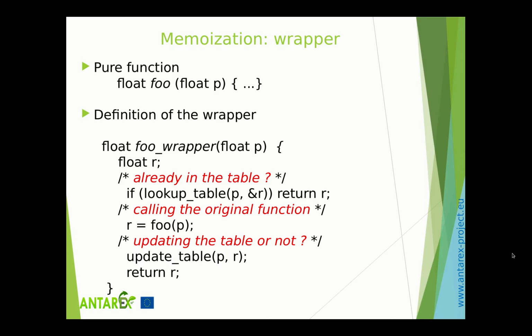Then the table is updated or not. If the table is not filled for the associated index, obviously the table is filled with the current input parameters and the result. But in case of conflict, where the entry of the table is already filled, you can or not replace the value in the table. This choice is one of the parameters of the memoization.